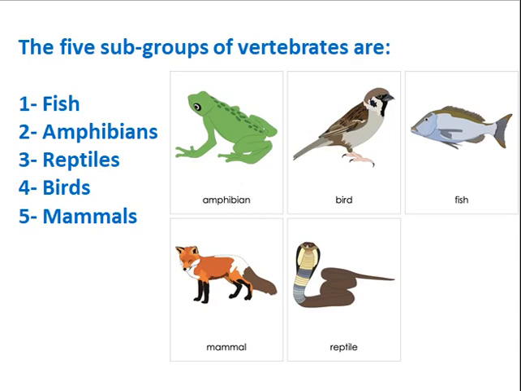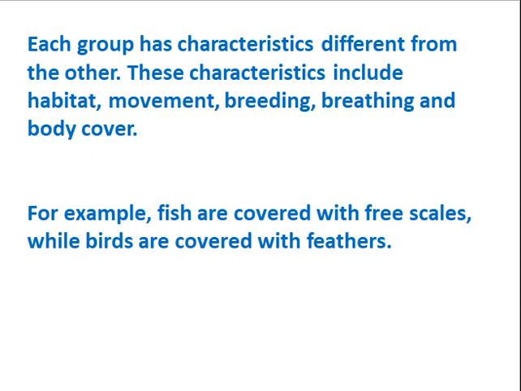So, as we know, each group has different characteristics which are different from any other group. For example, fish are covered with scales while birds are covered with feathers. Also, we can recognize the habitat.